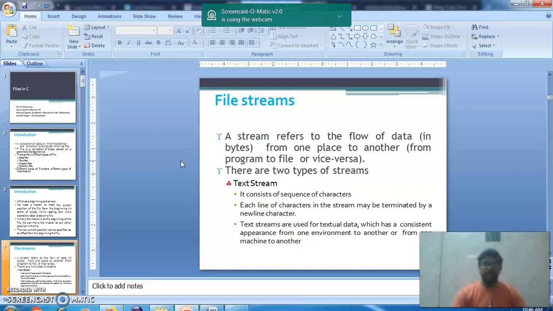Okay, so one is called a text stream. It consists of a sequence of characters. Each line of characters in the stream may be terminated by a new line character.